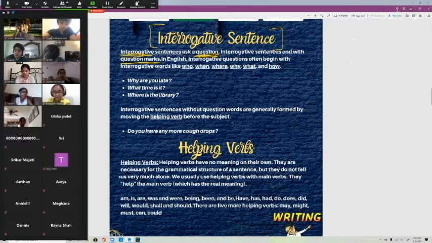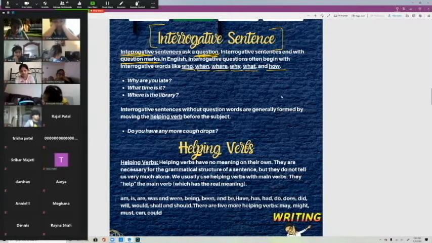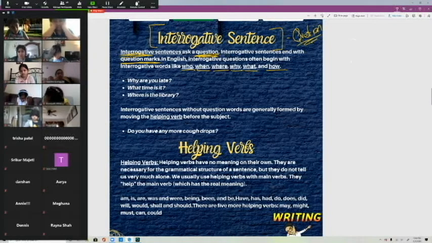Very bright. All right, so interrogative questions often begin with interrogative words, like who, when, where, why, what, and how. These are the words that start an interrogative sentence. An interrogative sentence is just a question sentence. It's not some crazy type of sentence from Mars. It's just a normal sentence. Interrogative is a big way of saying question.